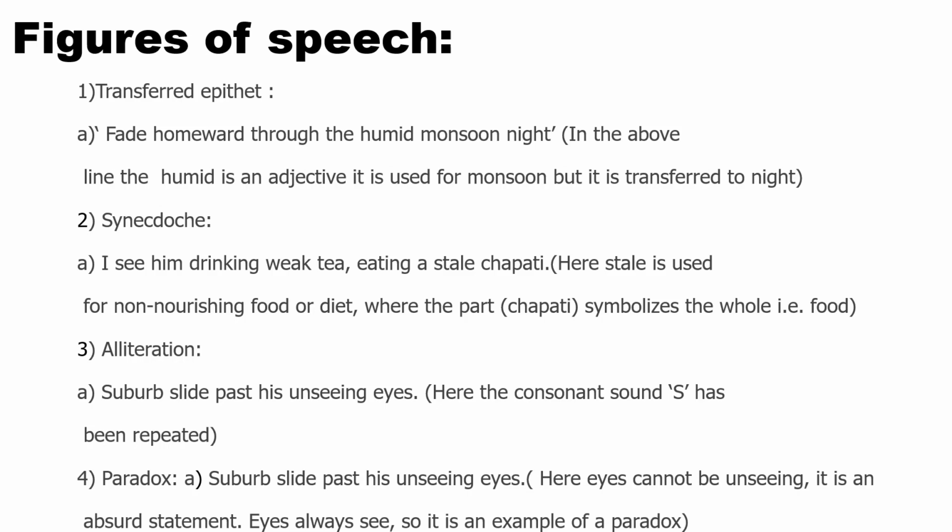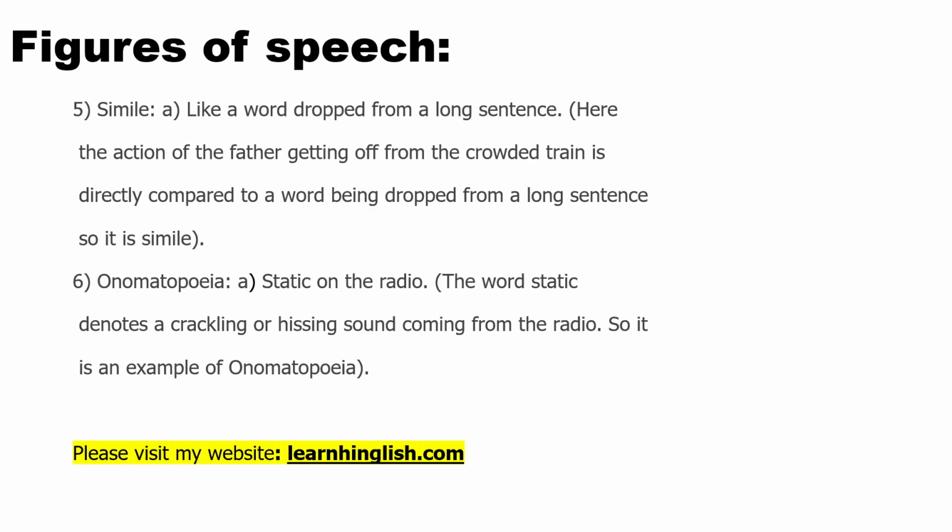The next one is paradox. "Suburbs slide past his unseeing eyes." Here eyes cannot be unseen. Basically eyes are always used for seeing. So it is used as paradox. It is an absurd statement. So this is an example of paradox.